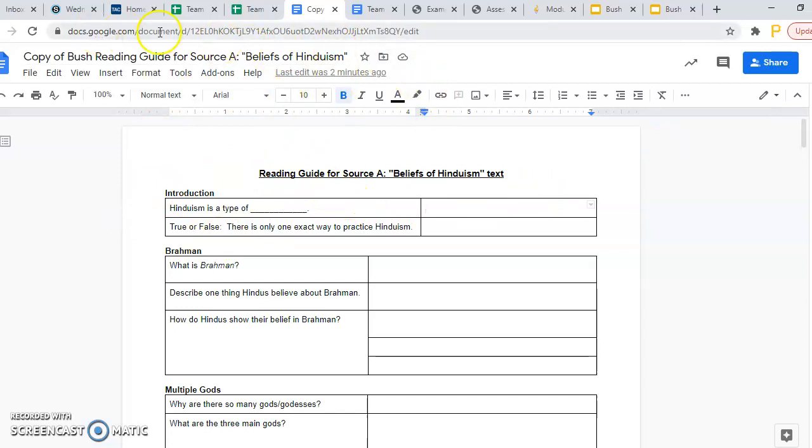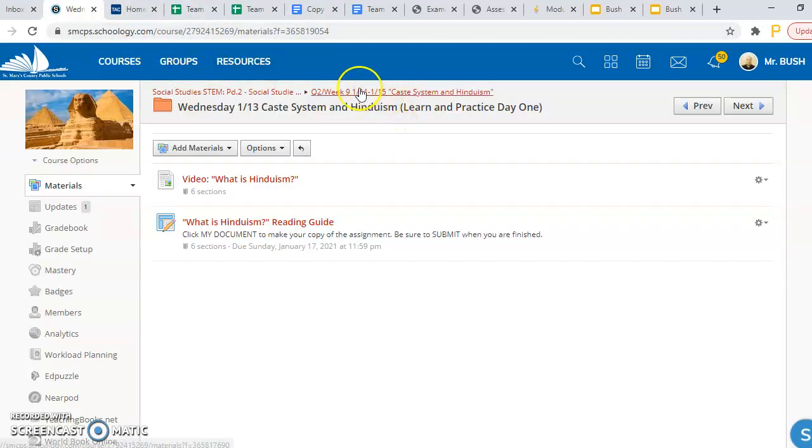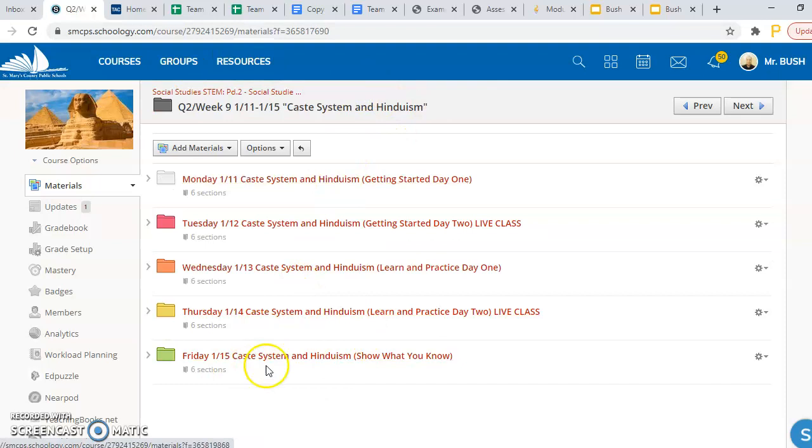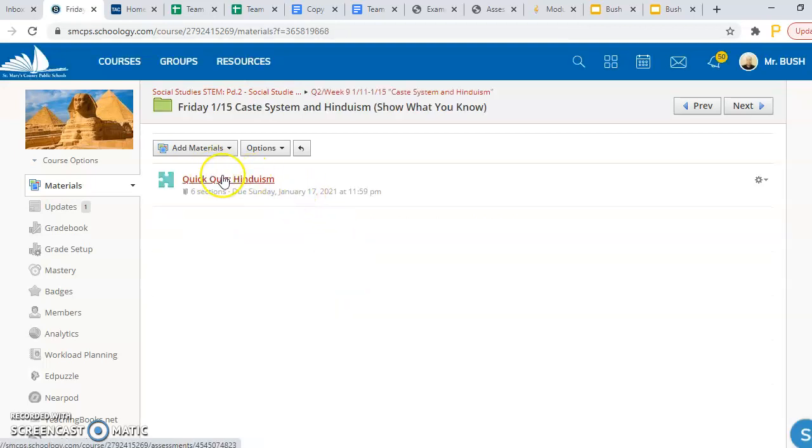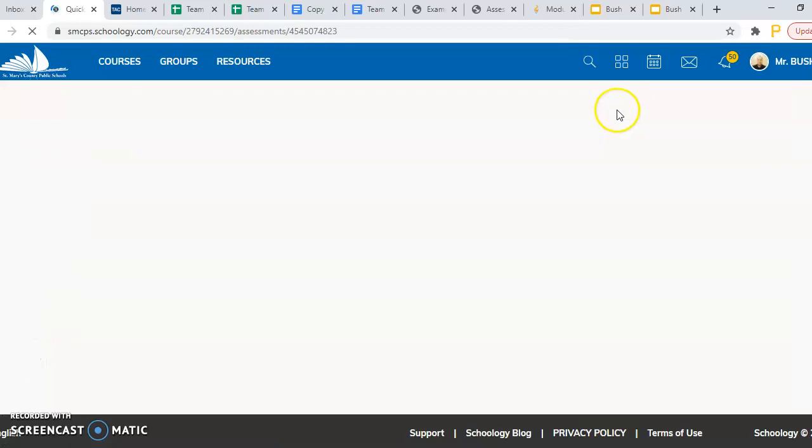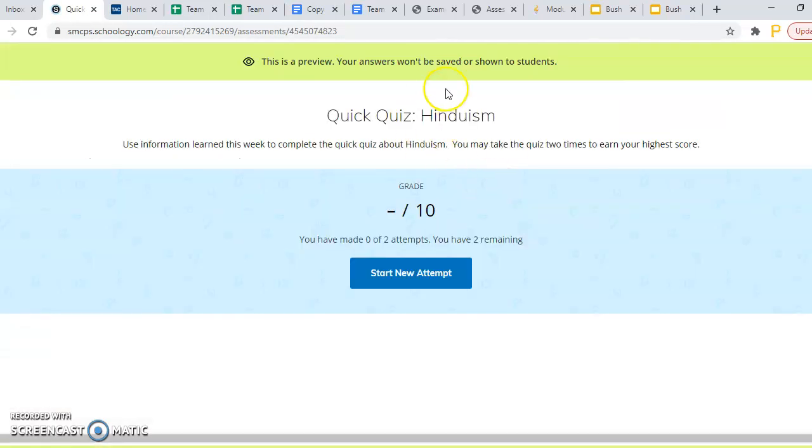When students were done, I told them there was one more thing to complete for the week, so we went back into Schoology, we went back into this week's folder, and the final thing for the week was the quick quiz, which is located in Friday's folder, which is Friday the 15th, the green folder. So students went in, quick quiz for Hinduism. As we preview the questions, students will have 2 attempts.